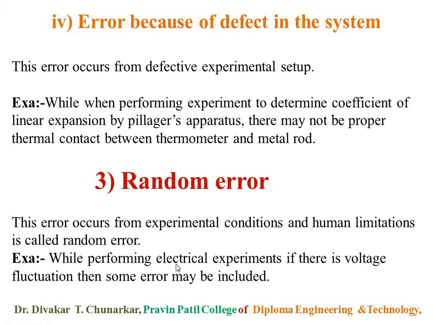For example, when we perform an electrical experiment, if there is fluctuation in the ammeter, in the voltmeter, in any instrument, the pointer is not in the proper place. That fluctuation depends on the experimental condition and human limitation, and this type of error is called random error.